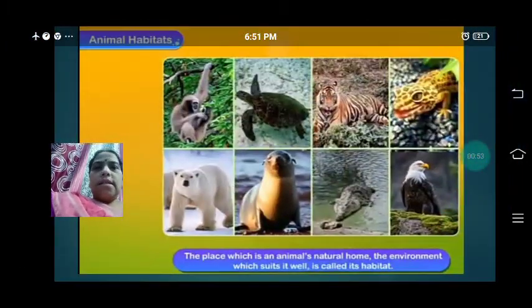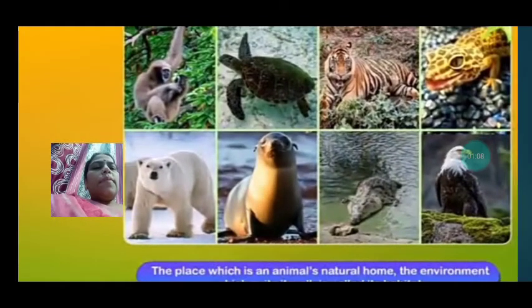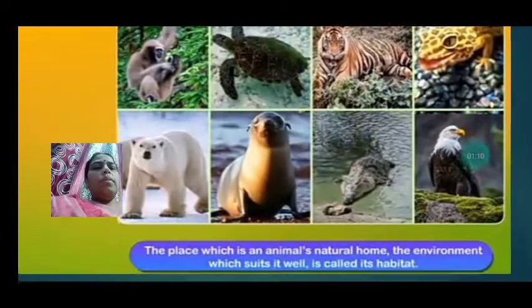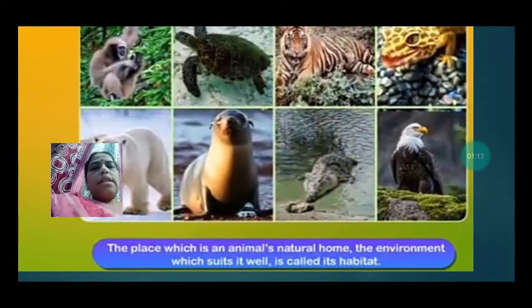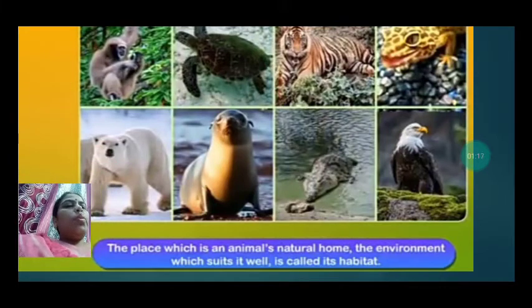Like us, we need a home to live in. In the same way, animals also have their home, and that is their natural home, which has been provided by nature, where they can live safely, and the environment which suits them well.